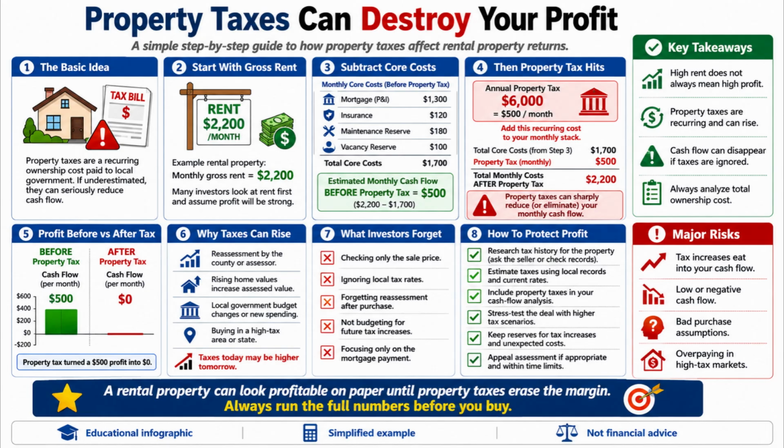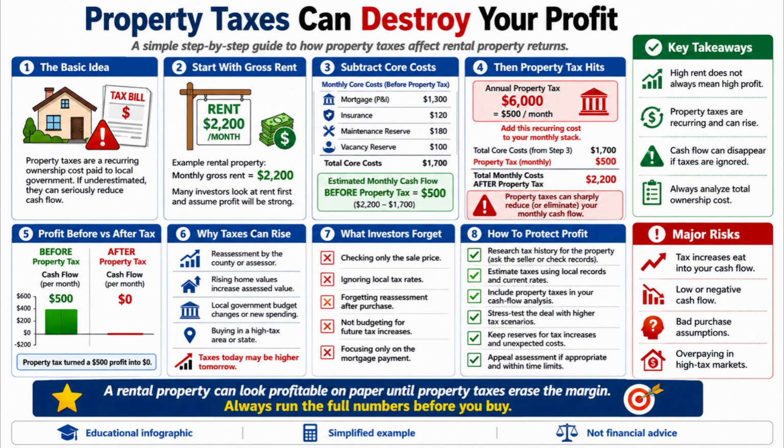Next, you subtract the core costs before property tax. For example, the mortgage payment may be $1,300 per month. Insurance may cost $120. Maintenance reserve may be $180, and vacancy reserve may be $100. Altogether, these core costs become $1,700 per month. At this point, the property looks good because $2,200 in rent minus $1,700 in core costs leaves $500 in estimated monthly cash flow before property tax. So, on paper, the deal may look profitable.